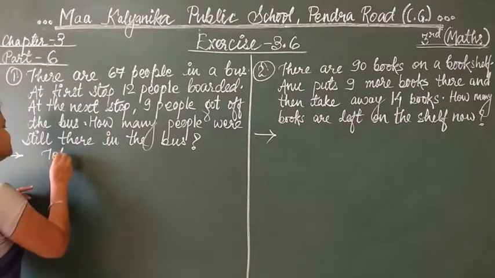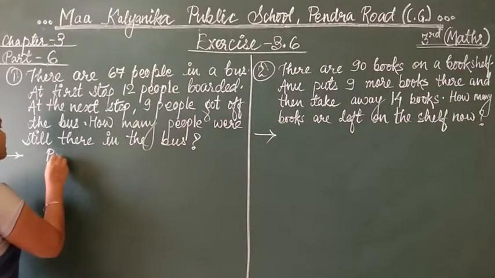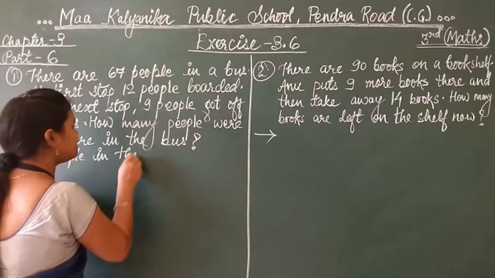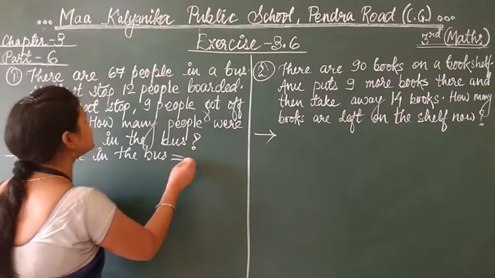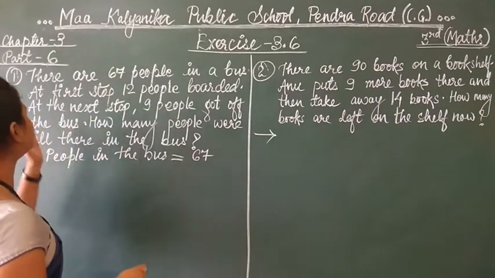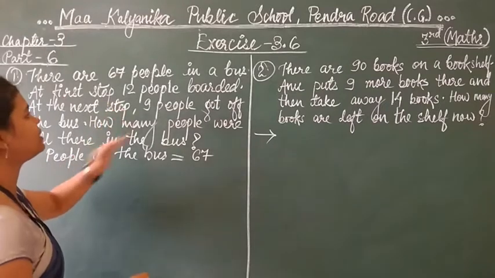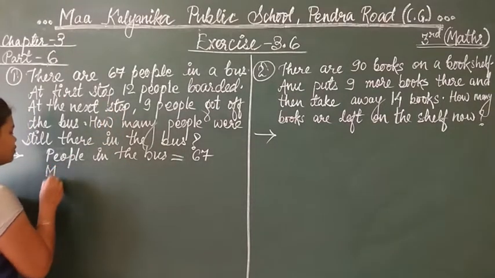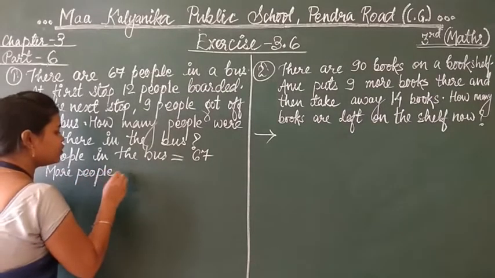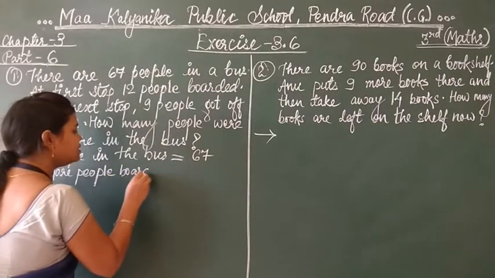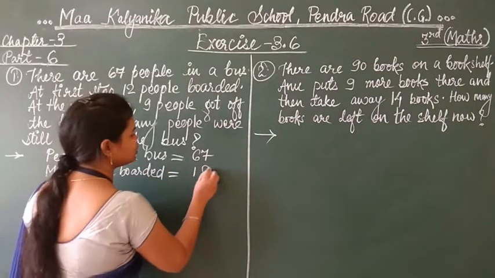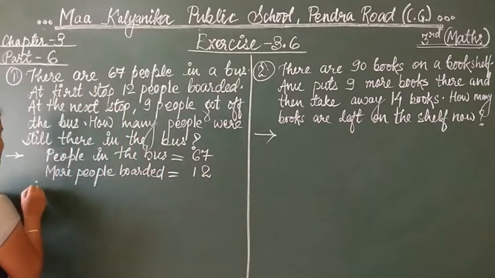So total people in the bus, how many people are in the bus, students? 67. Very clear. At the first stop, 12 more people boarded. B-O-A-R-D-E-D, boarded. So more people were added. How many? 12. So directly I am writing.